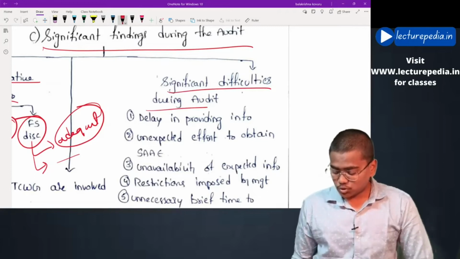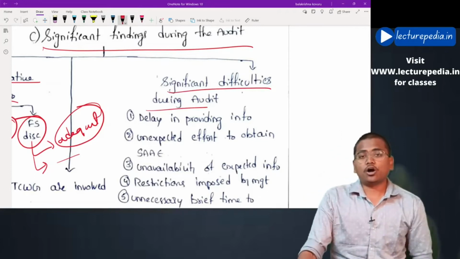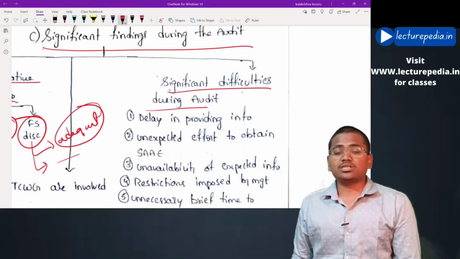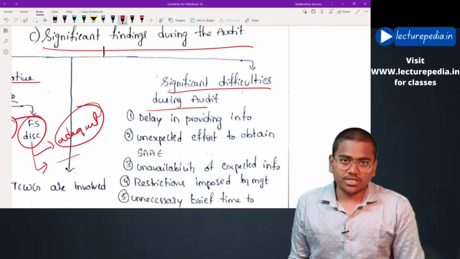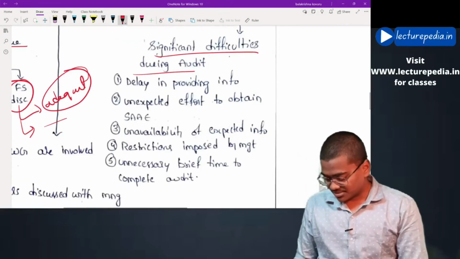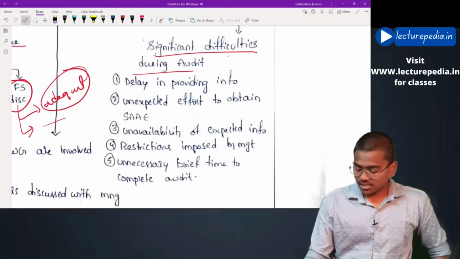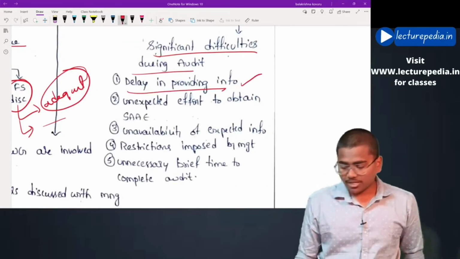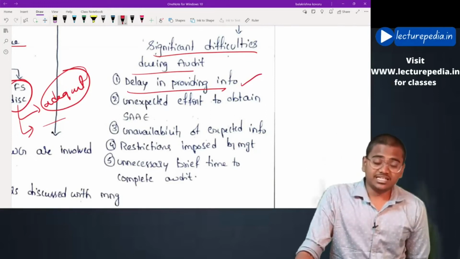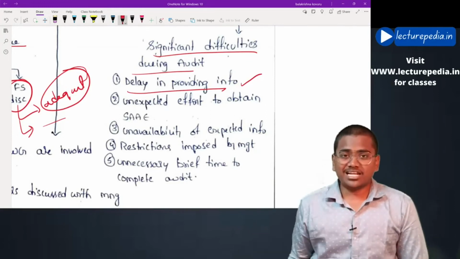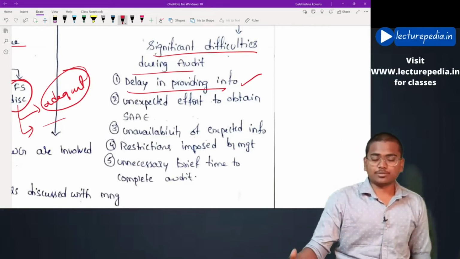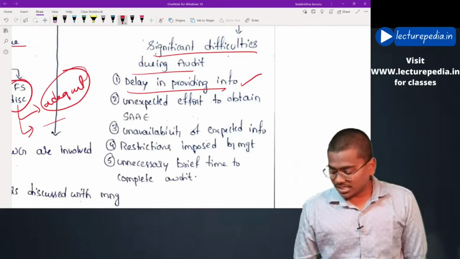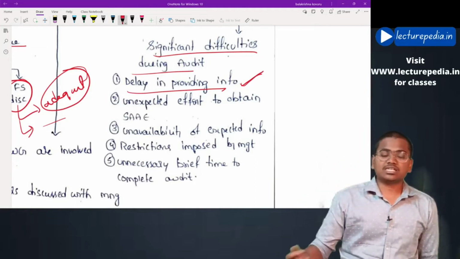Next, significant difficulties during the audit. While conducting the audit, the auditor might have encountered certain difficulties. Even those difficulties have to be communicated to those charged with governance. What would be the difficulties? Delay in providing information. Whether the auditor has faced any delay from the management side in providing the information that has been asked by the auditor. If there is any such delay, he has to communicate the same to those charged with governance.